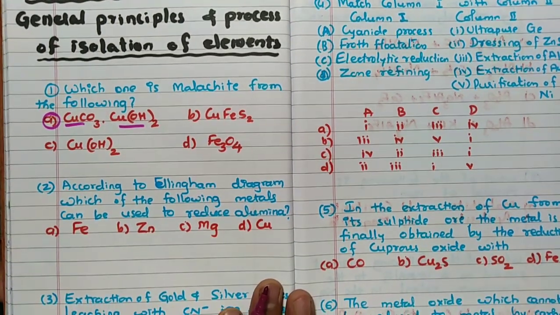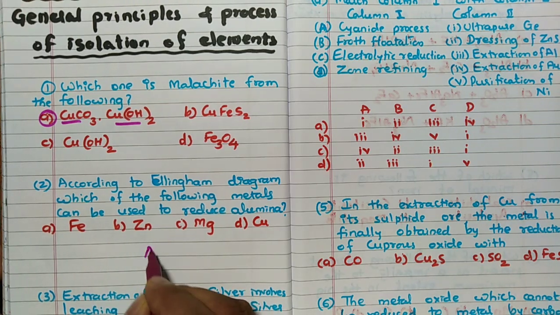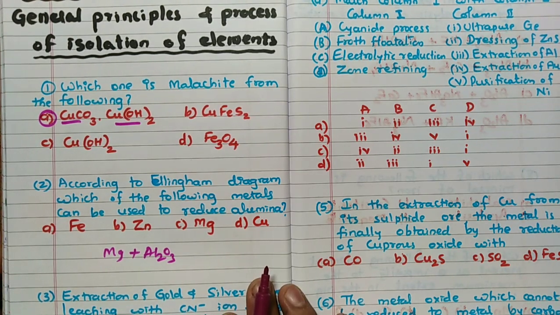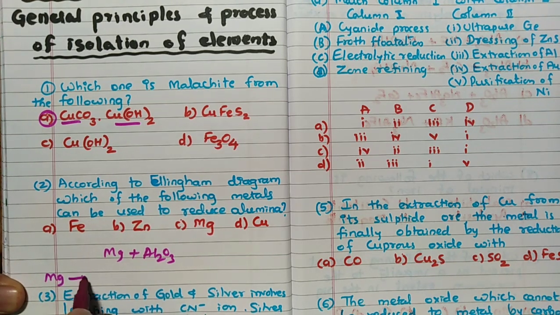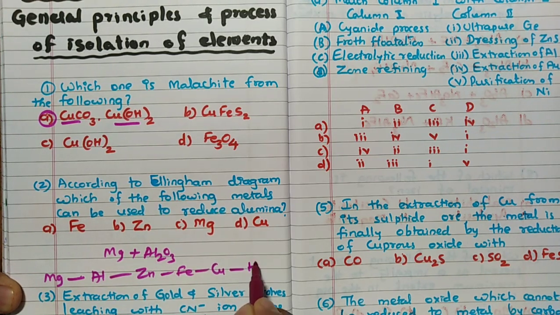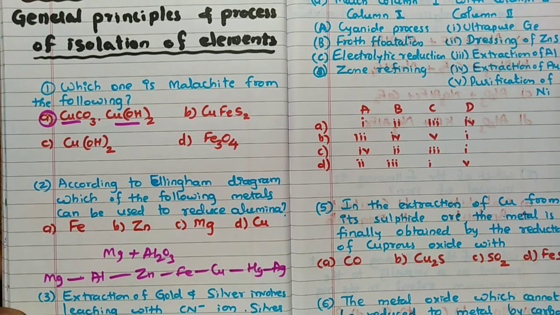According to the Ellingham diagram, which of the following metals can be used to reduce alumina, Al2O3? Remember, magnesium. So how to remember? I have given the Ellingham diagram in this chapter, and I have clearly told the order. Remember: magnesium first, then aluminium, then zinc, then iron, then copper, then mercury, then silver. You have to remember it like this.